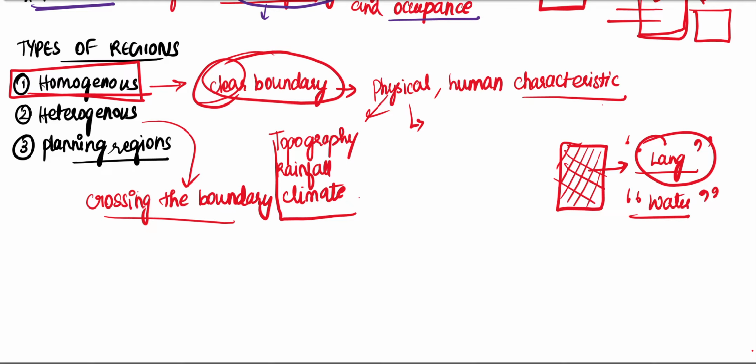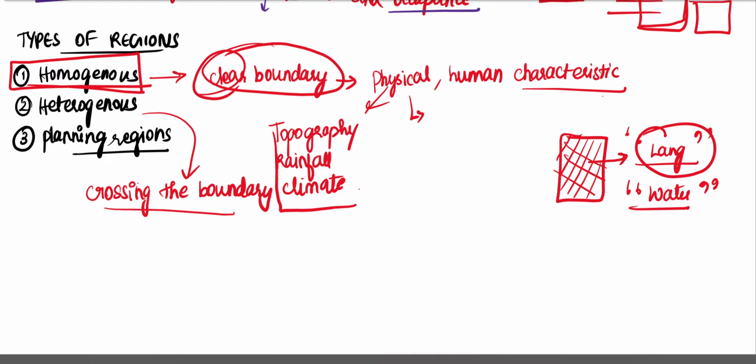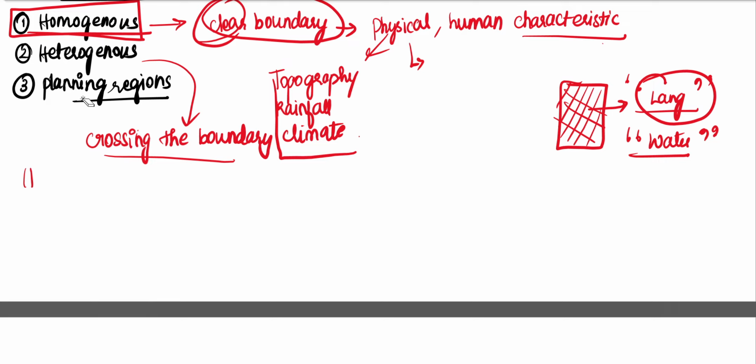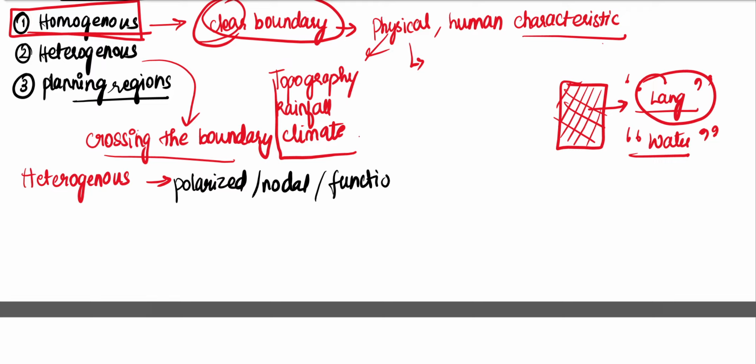Okay. So what are the other terms used to mention heterogeneous? I'm sorry, heterogeneous. Heterogeneous can also be defined as polarized, nodal, or functional. So one function is crossing the political boundary, one characteristic which is crossing the boundary, right?